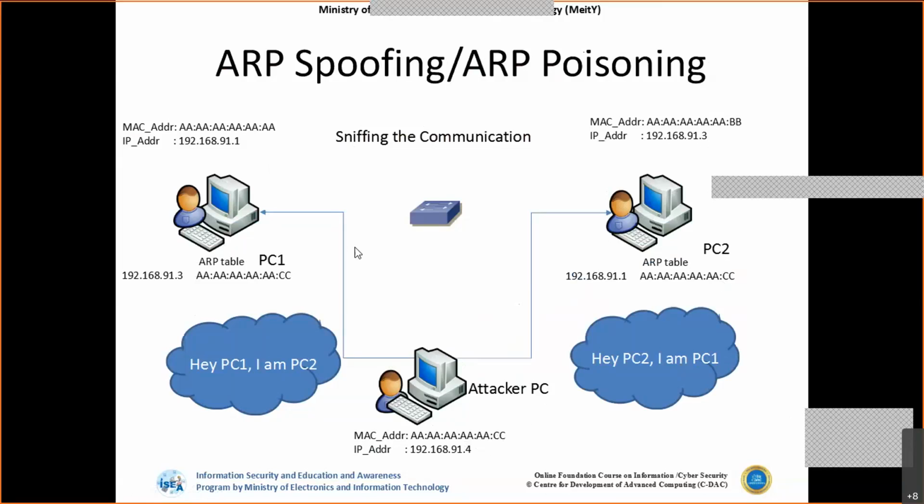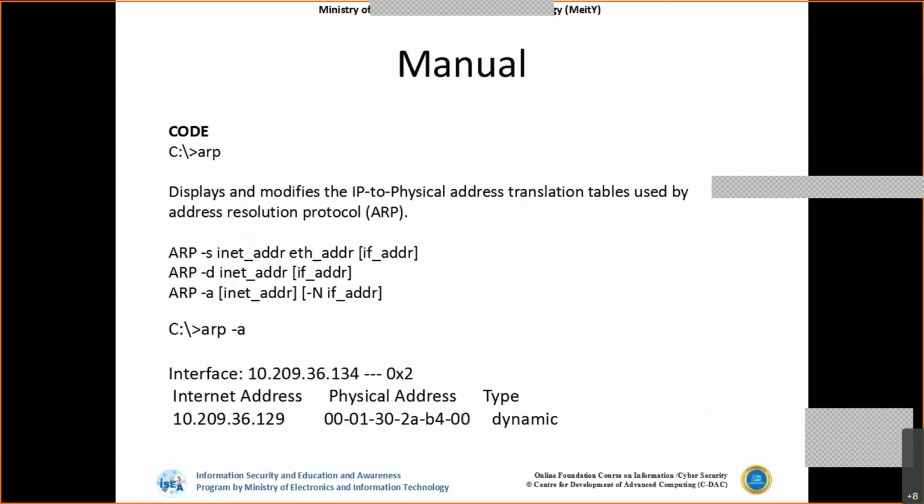Now, in this table, 91.3 is located at CC, and for this machine, 91.1 is located at CC. CC belongs to the attacker, the man in the middle. Whenever there is communication between PC1 and PC2, it will be transferred via the attacker PC, so whatever the communication is, it will be tapped here.